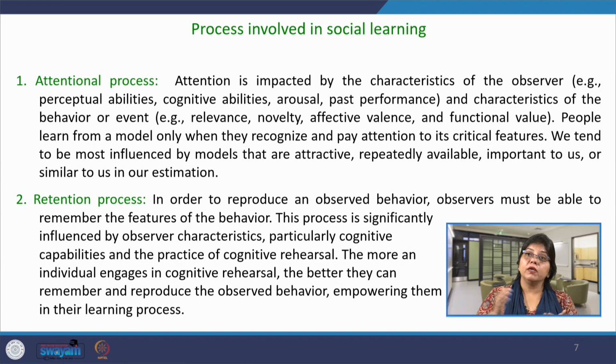So, the more easily we relate ourselves to the model, based on recognition and attention, the more focus we give to that model. Now, that model can perform any desirable or undesirable behavior, that is a different aspect, but to what extent we are attracted to the model is the first stage of social learning theory.